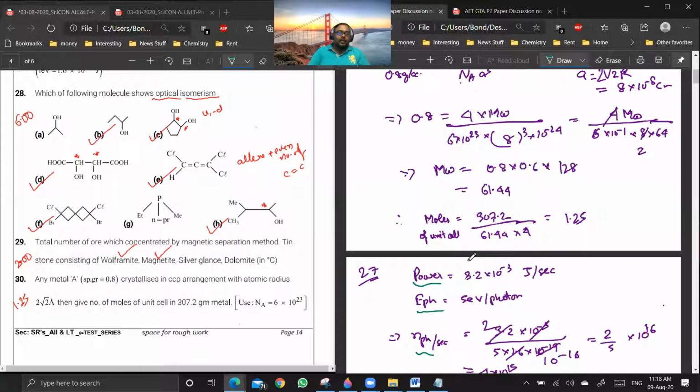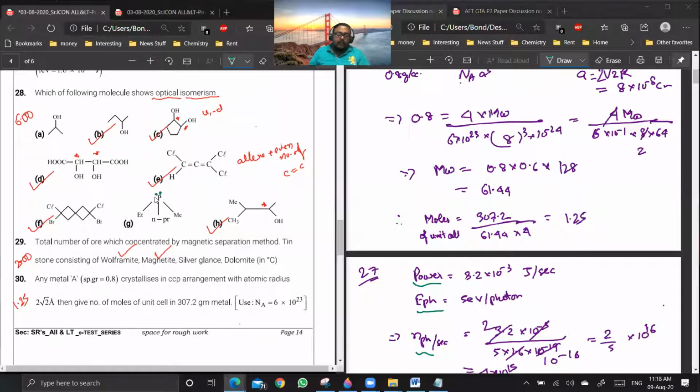I have marked G. Why G won't be showing optical isomerism? Because in here inversion will take place, like in case of amines, the lone pair can go up and lone pair can go down.